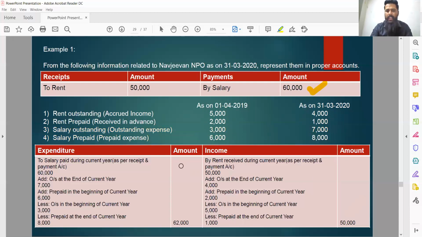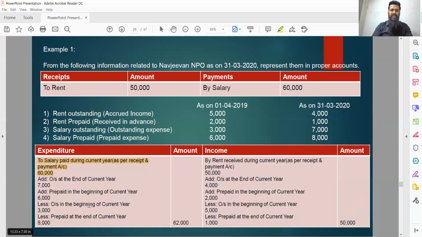See, throughout the current financial year, we have paid rupees 60,000 in the form of salary that should be debited to the income and expenditure account since it was part of the current year's expense. But do they relate to the current financial year only, or is there any part of the previous financial year as well? Yes, there was some part of the previous and upcoming financial year as well, which was already included in the amount of 60,000. So we have to adjust those amounts accordingly.